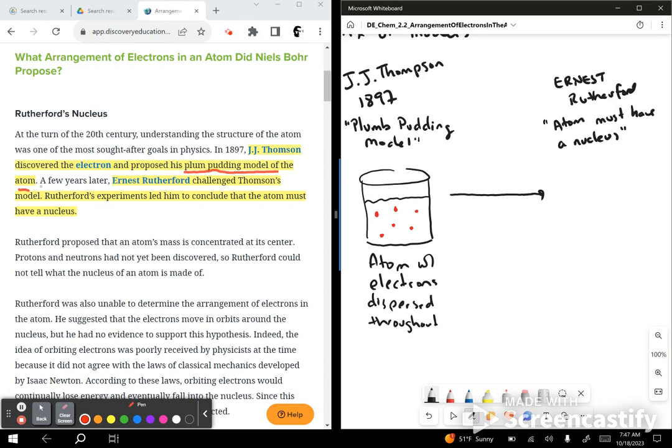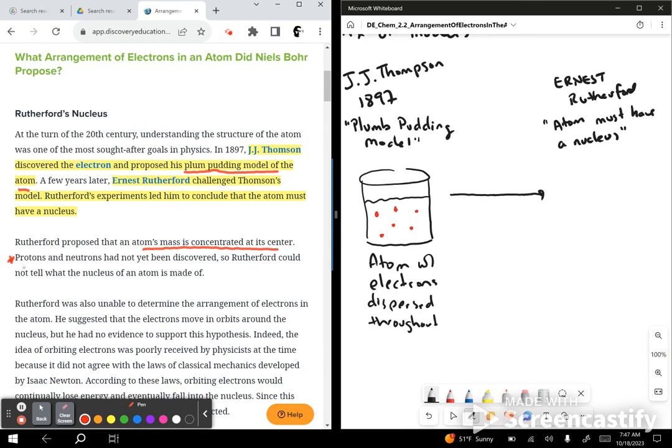Rutherford proposed that an atom's mass is concentrated at its center. Now here's what's interesting. The mass is concentrated at the center. Protons and neutrons had not yet been discovered, so Rutherford could not tell what the nucleus of an atom is made of. So he just knew that there was something in the middle.